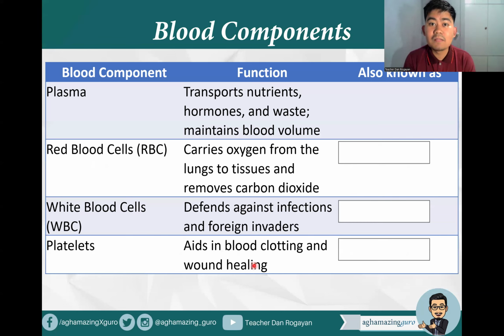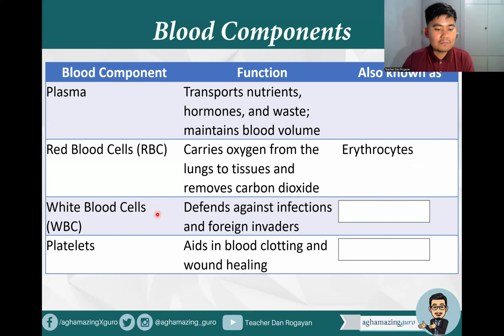Okay, so there are, of course, blood components. Remember that blood is a mixture. And what type of mixture is our blood? Is it a solution, suspension, or colloid? That is a colloid. And you can see here, blood components: we have the plasma, the liquid portion of the blood, which transports nutrients, hormones, and waste and maintains the blood volume. While the RBC or red blood cell carries oxygen from the lungs to tissues and removes carbon dioxide. And the red blood cell is also known as erythrocytes.